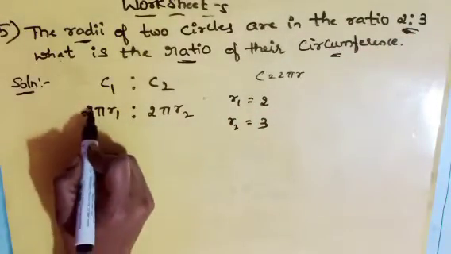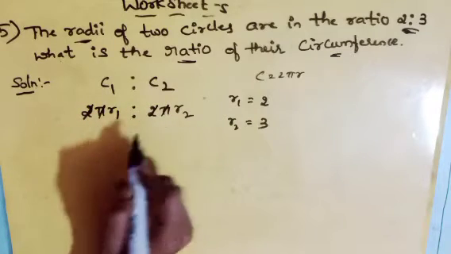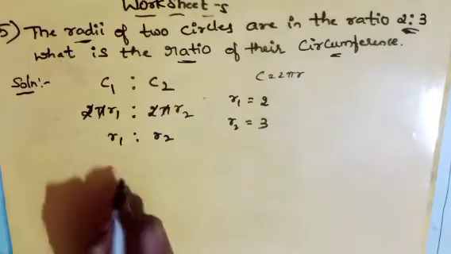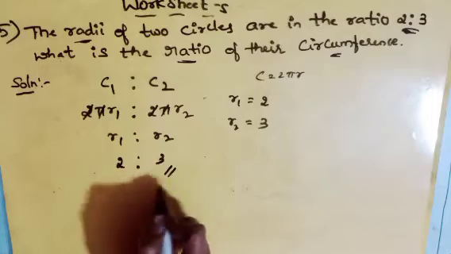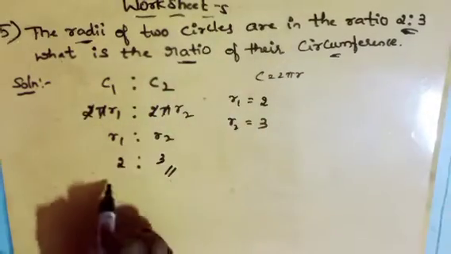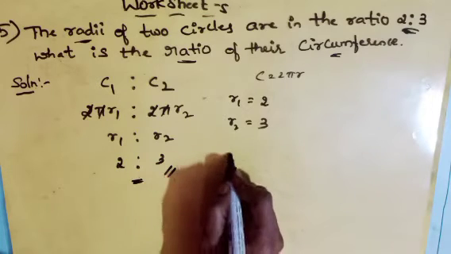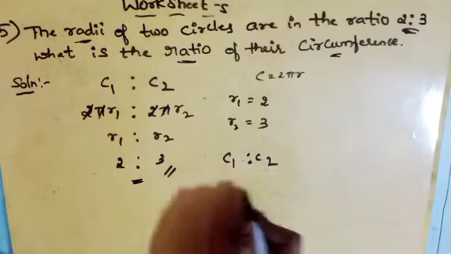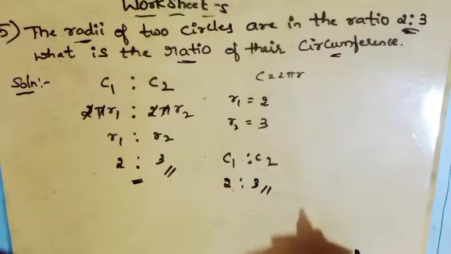So now 2 gets cancelled, pi also gets cancelled. So we are left over with r1 is to r2. The value of r1 is 2 and the value of r2 is 3. Therefore the ratio of the circumference C1 is to C2 equals 2 is to 3 is the answer. Let us find the next one.